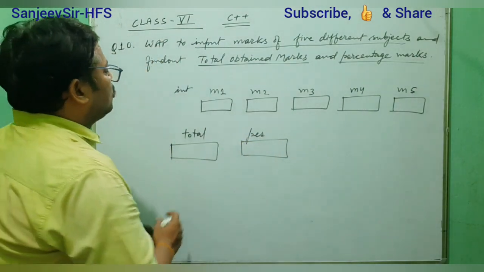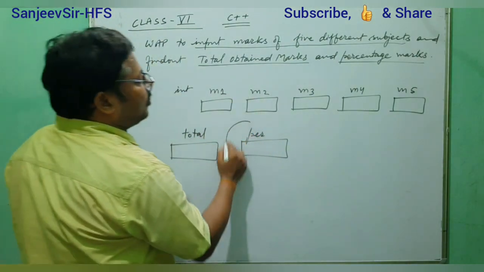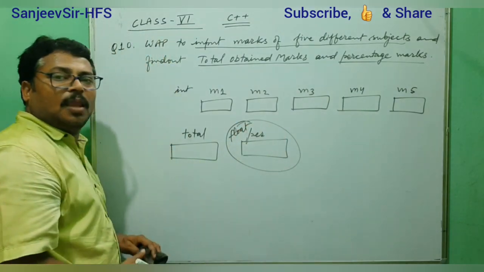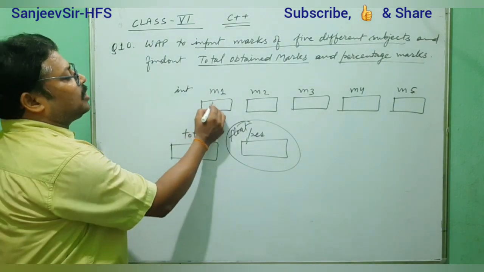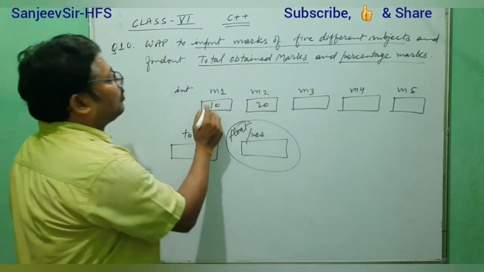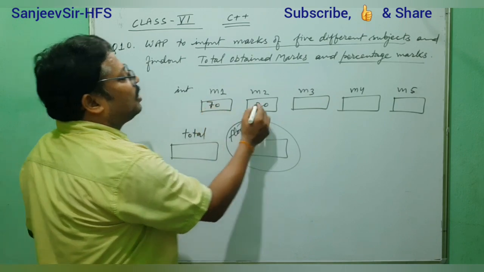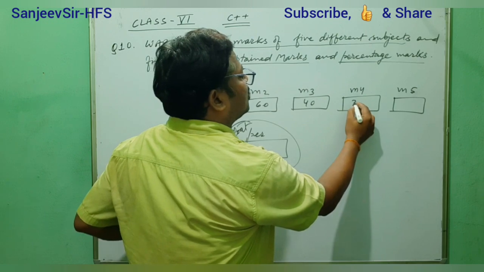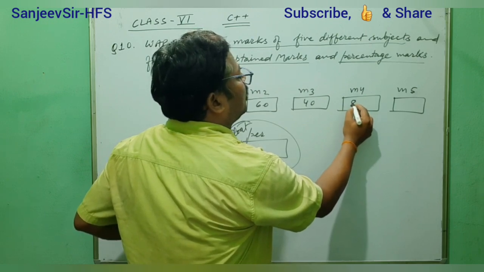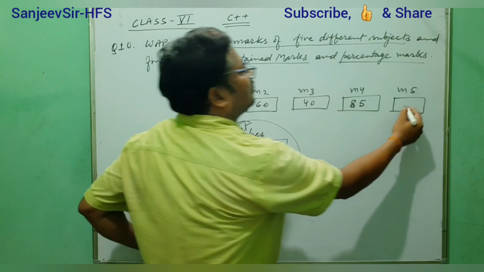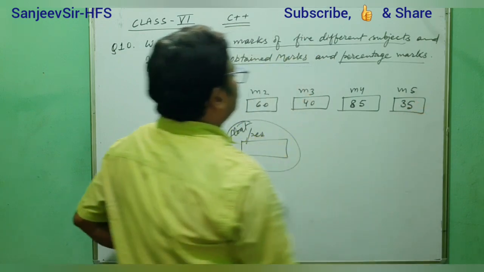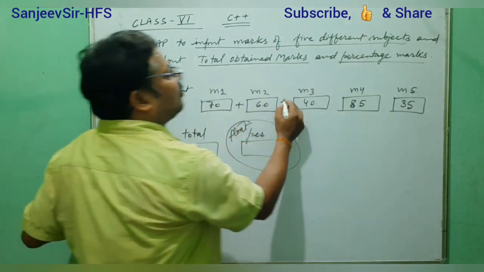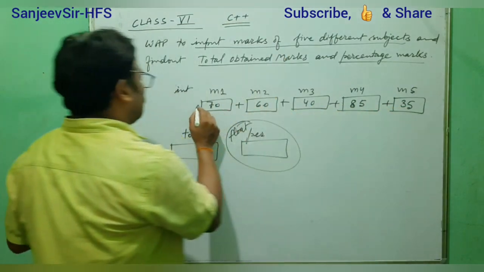Now, these are all of integer type, but this will be of float type. So we will write float PER. Suppose the user gives the values 10, 20, 70, 60, 40, 85, 35, in such a way that the total marks will be the addition of all. That means when you add these, that will be the total marks.